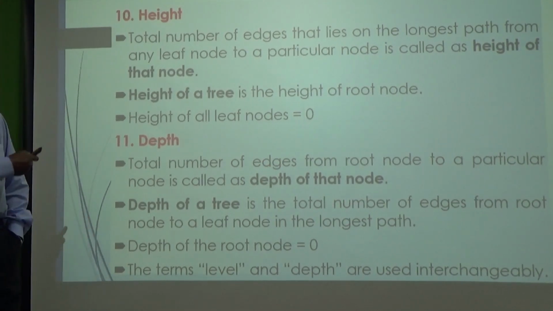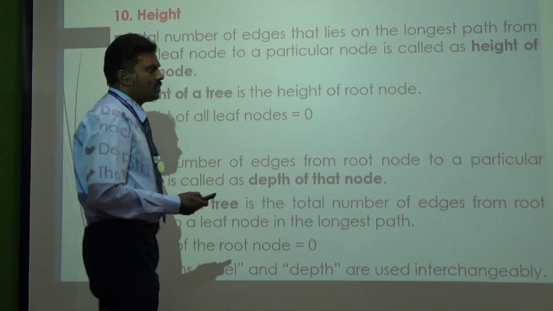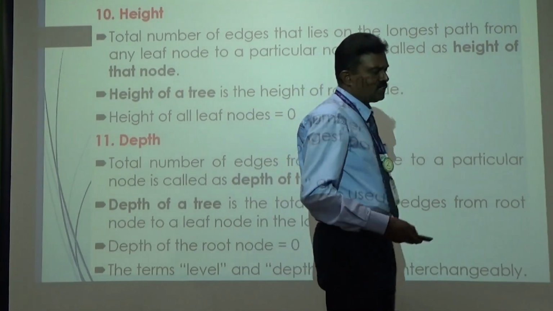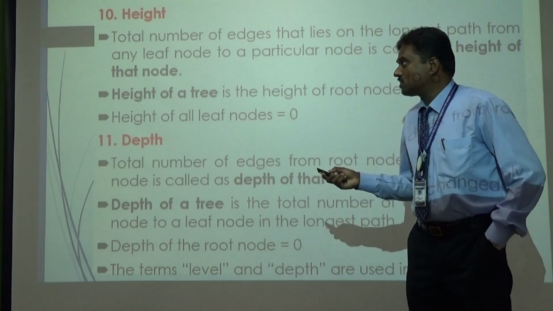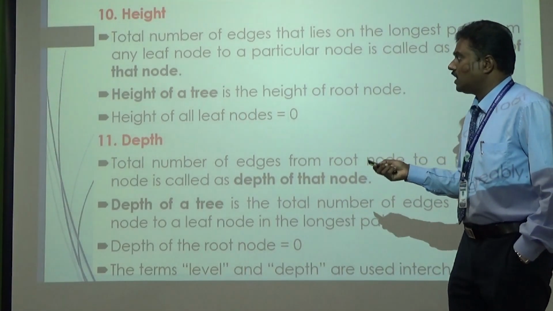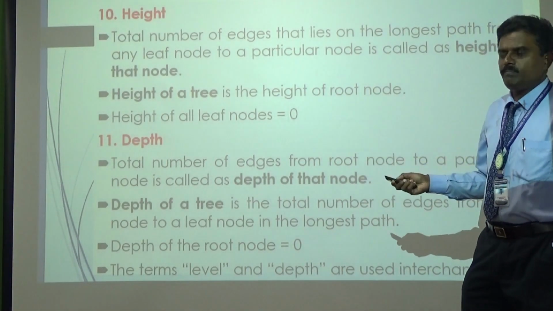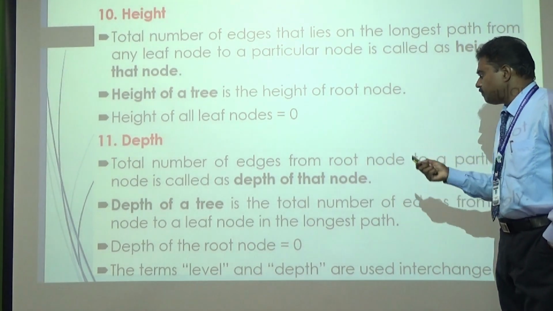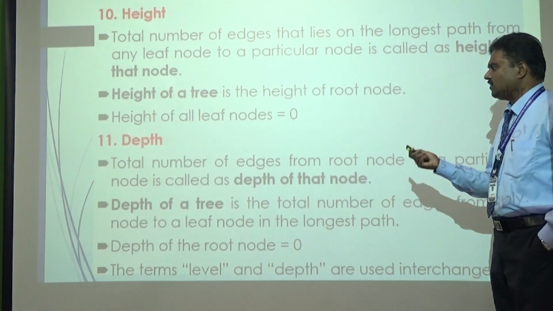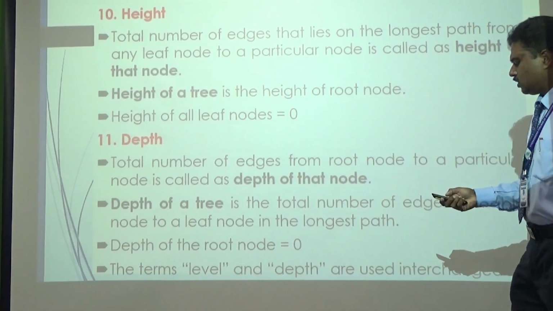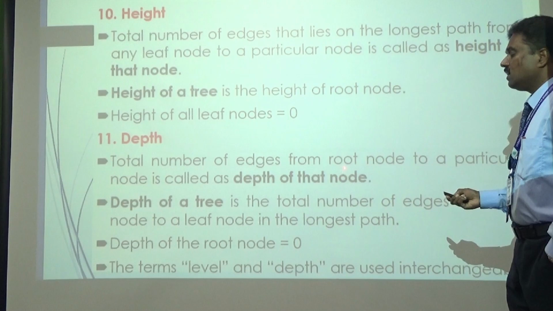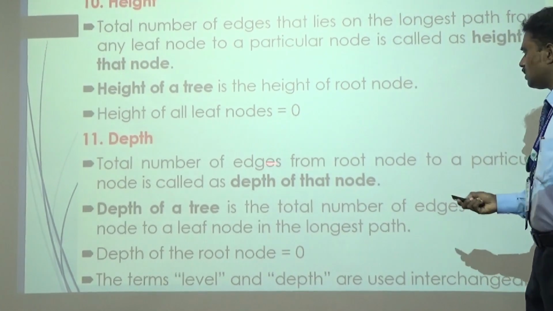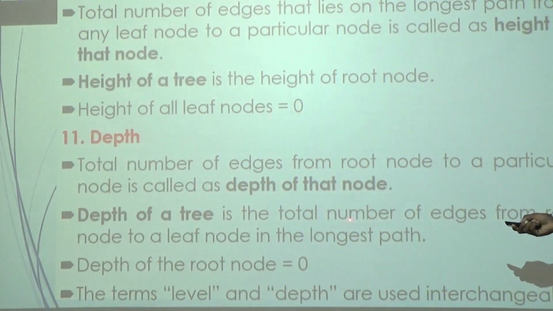If we go for the height, we calculate the number of edges from bottom to top, that is, from the leaf node to the particular node. That is called the height of the node. Whereas depth means calculating the number of edges from the root to the particular node. That is called the depth. That's opposite of the height. That's why we say the total number of edges from the root node to the particular node is called the depth of the node.